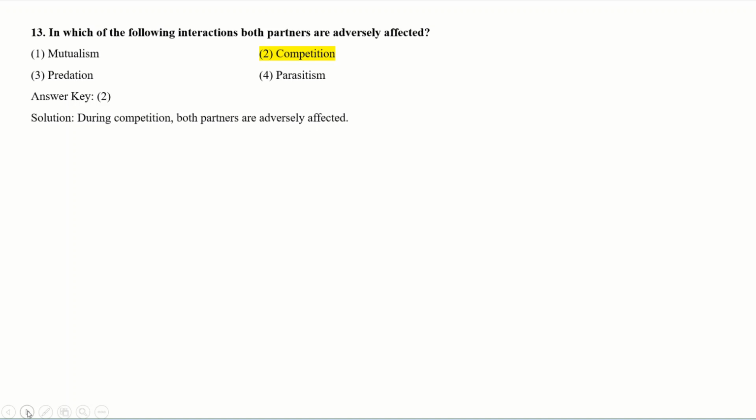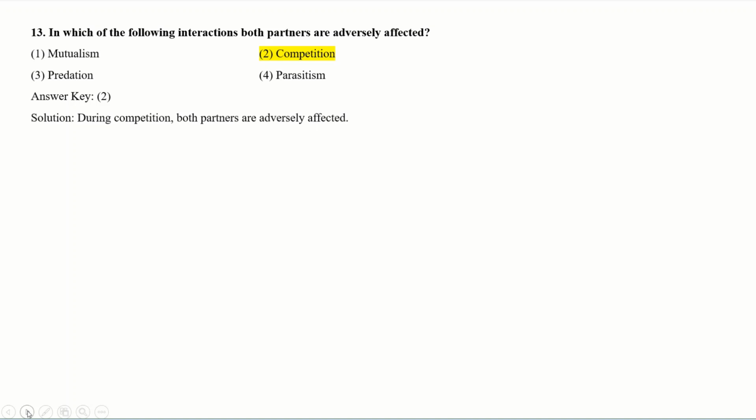Which should be the correct answer for this? In these interactions, there are different effects for the two partners. So you can identify in which of these interactions both partners are adversely affected.